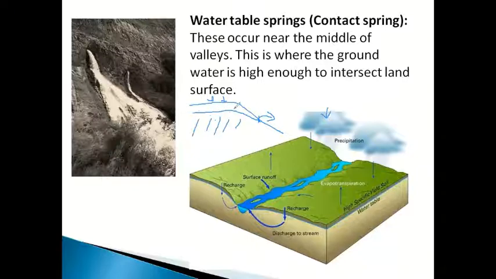So wherever there is a junction between water table and ground, from here the water will come out. Here you can see, this is the water table, and this is the junction between water table and ground. So from here water is coming out. Sometimes it may go directly to the streams. Sometimes it will be waterfalls. You can see here, these are the waterfalls. So obviously the water table will be up to this one. If the water table goes below this one, this spring will be dead, or you can say water will not come from the spring.